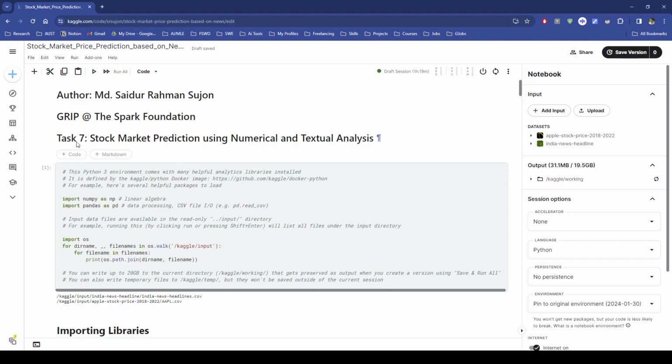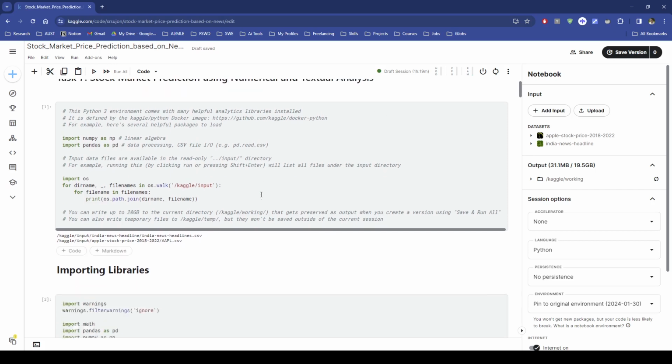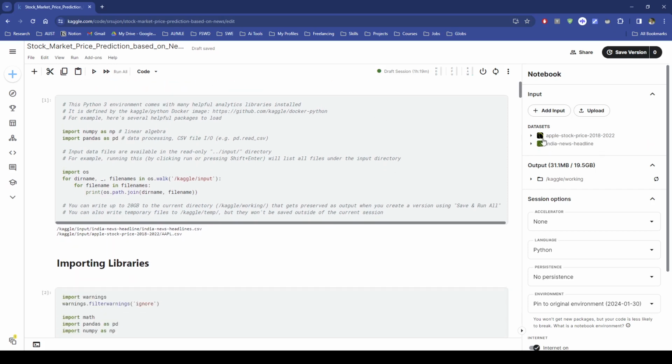This is my task 7, stock market prediction using numerical and textual analysis. I'm using Apple stock price from 2018 to 2022, which I got from Yahoo Finance, yfinance, alongside the Indian news headline.